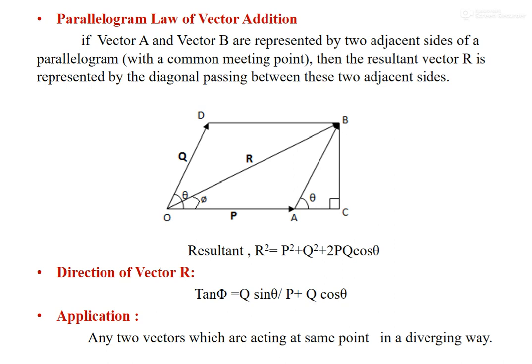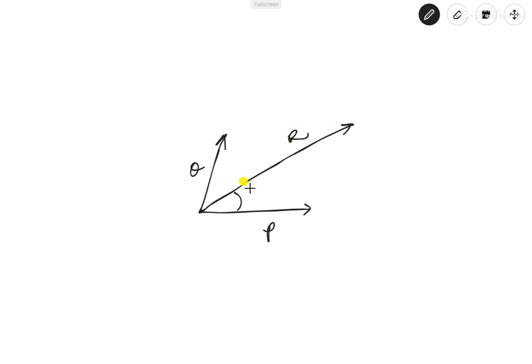Similarly, if you are having this direction, you see here, this is P and this is Q, right? And this is the resultant R you are seeing there. This is making some beta here, or whatever angle, beta or phi. So when you complete the parallelogram like this, this is theta, and this is E, and this is C as per the diagram ABC, right?